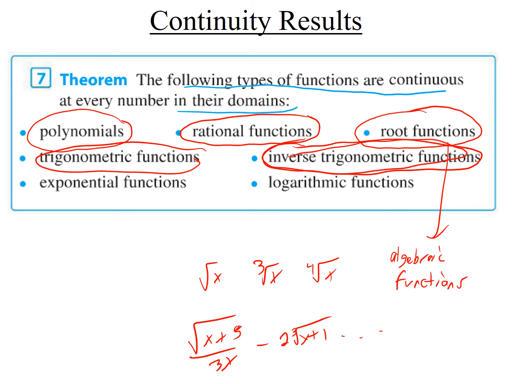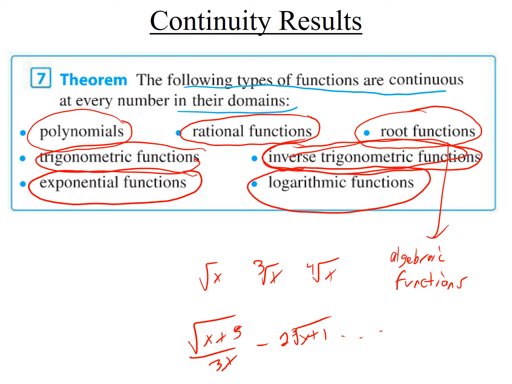Just these simple functions. Then exponential functions, again, I'm only talking about things like e to the x, 2 to the x, not something like 2 to the power x plus 1, okay? And then log functions, and again, when I say log functions, I just mean log base a of x, so like log base 3 of x or natural log x, things like that. So what's the conclusion here? Polynomials, rational expressions, algebraic expressions, and elementary functions are all continuous on their domain. So if you find their domain, you found where they're continuous.